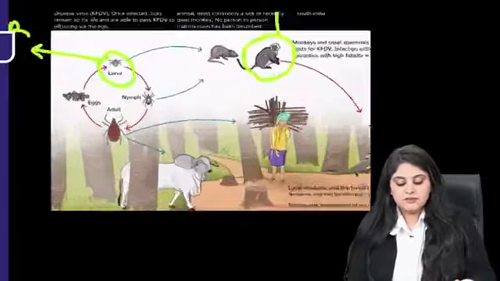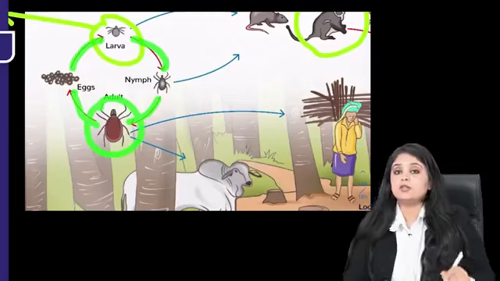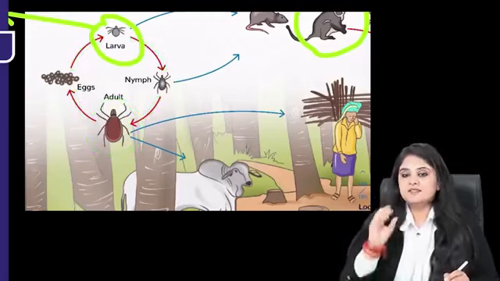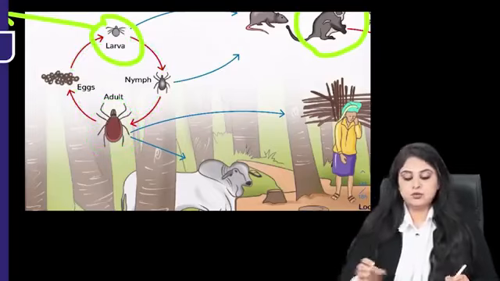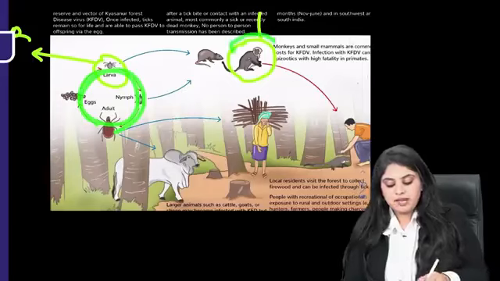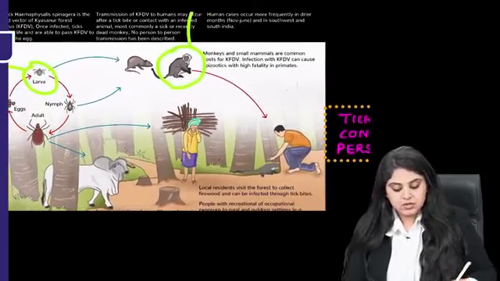And can you see the hard tick is such that it is transferring it via eggs to its progeny also. The tick is also giving it like inheritance, like property. He is giving the virus further and further to his children also. So it's constantly going on in the tick cycle. It can involve or cause amplification in the animals also, especially monkey. And then the transmission is going to occur.